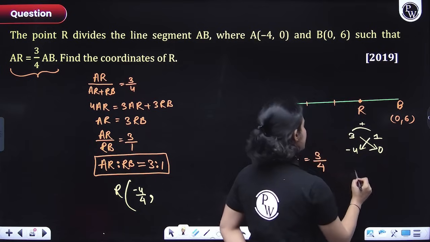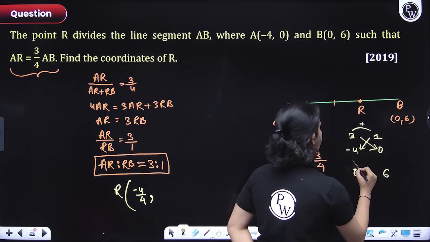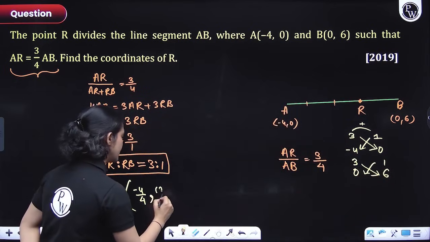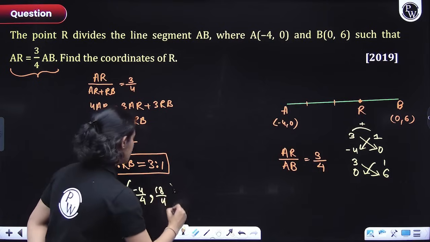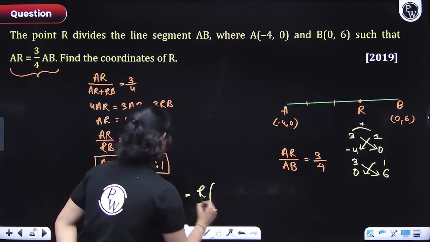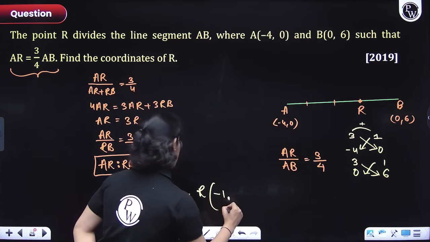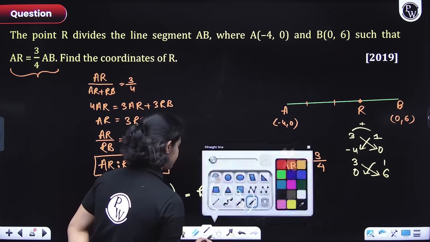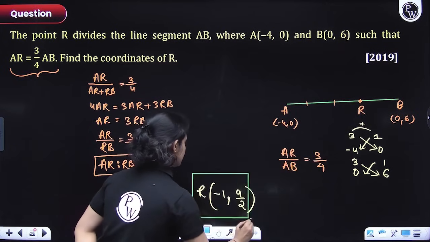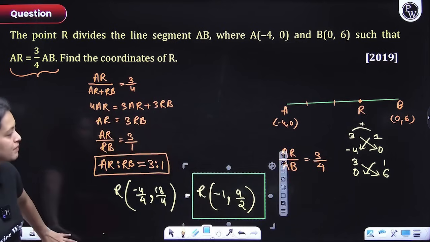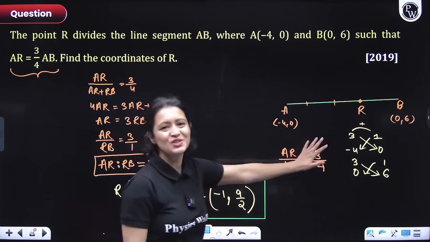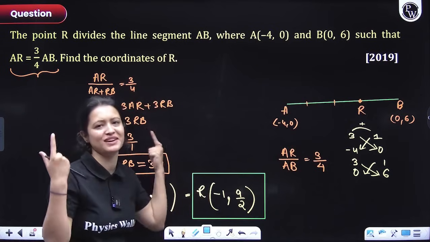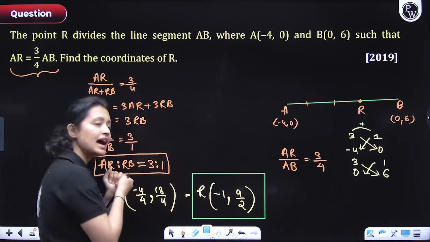Next, for the Y coordinate, I'll again write 0 and 6 and again 3 and 1. So I'll simply cross multiply. 6 into 3 is 18 divided by 4. Now let's simplify. So if I simplify, what will I get? I'll get -1 for x, and 18/4 is 9/2. This is the answer, everyone. Simple, easy. So this part was important, guys. By the section formula you would do it like this first. Okay? So with that, let's move on.